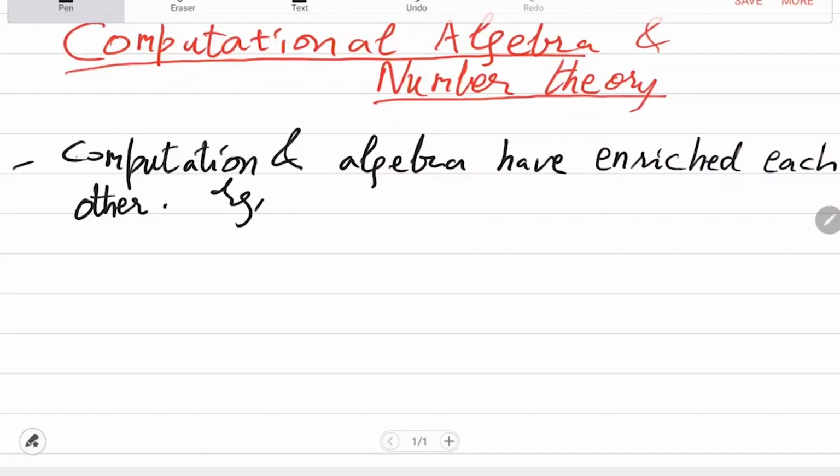So some very classical examples of this phenomenon. First, most stunning example is Euclid's GCD algorithm.